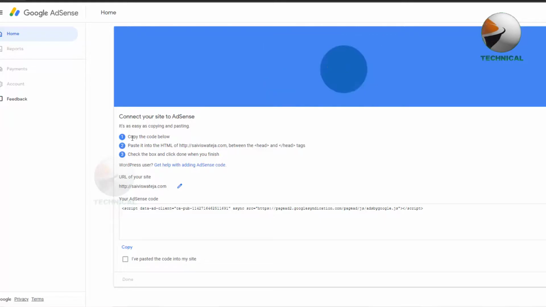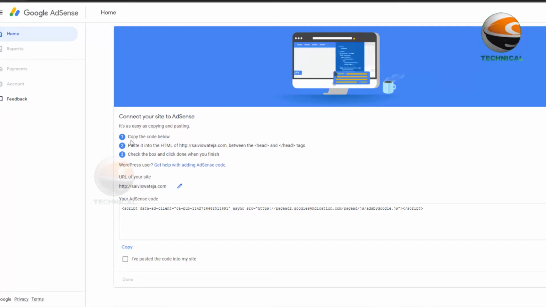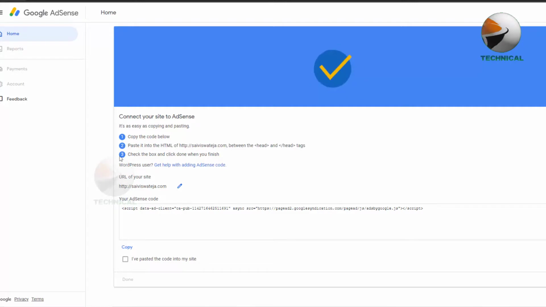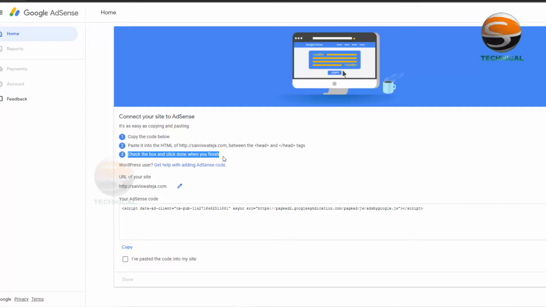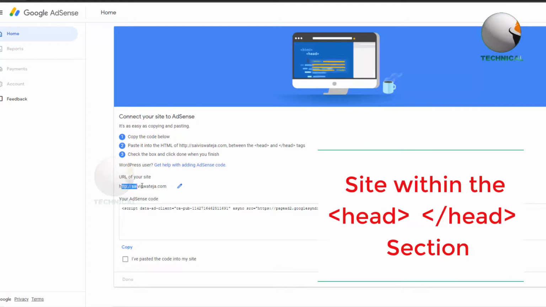On the next page, you will receive instructions that will enable you to connect your website to AdSense. AdSense will provide you with a snippet of code that you need to add to your site within the head section. They will also give you specific instructions on how to do so when you have a WordPress site. Once you've inserted the code on your site, click the Submit button.